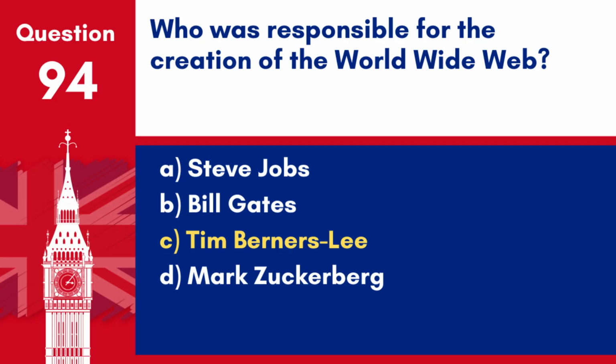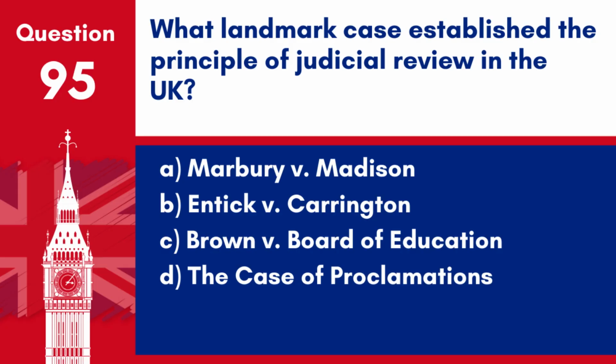Question 95. What landmark case established the principle of judicial review in the UK? A. Marbury v. Madison. B. Entick v. Carrington. C. Brown v. Board of Education. D. The case of proclamations. Answer: B. Entick v. Carrington. This 1765 case is a landmark in establishing the principle of judicial review in the UK, emphasizing the importance of individual rights and the limits of governmental power.